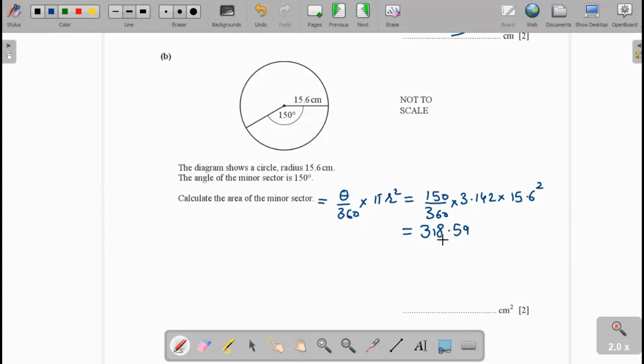Now we take this value as 318.6 centimeter squared. When we take it to three significant figures, this is 319 centimeter squared.